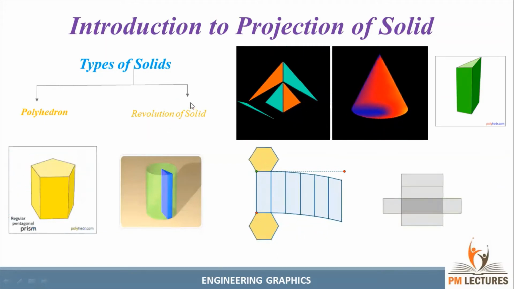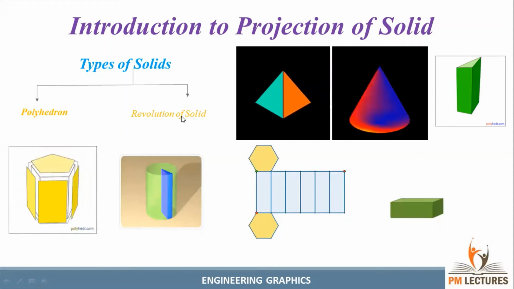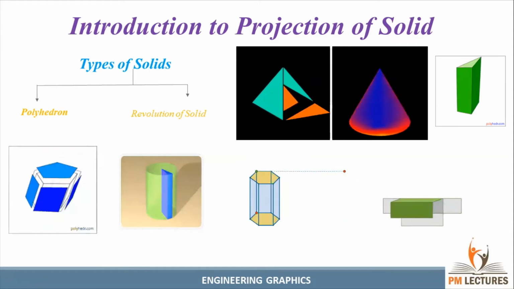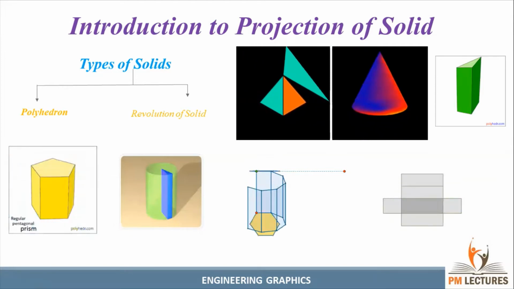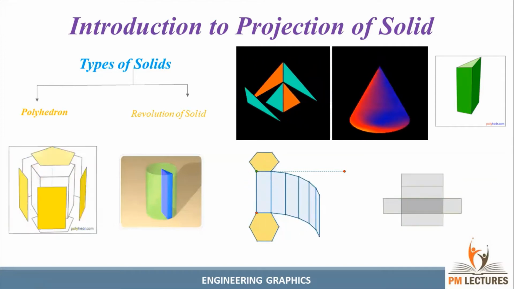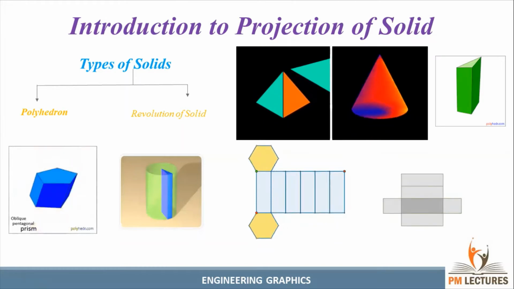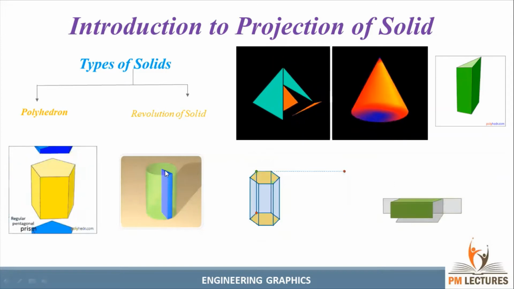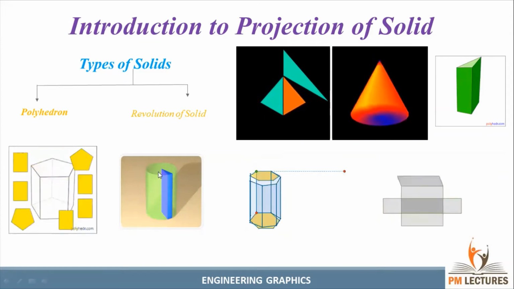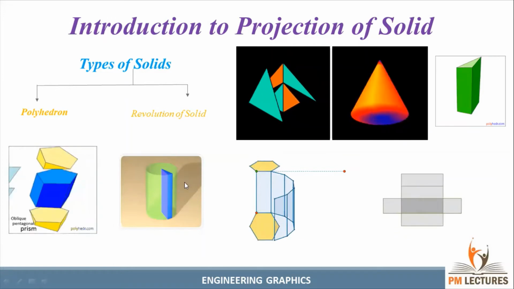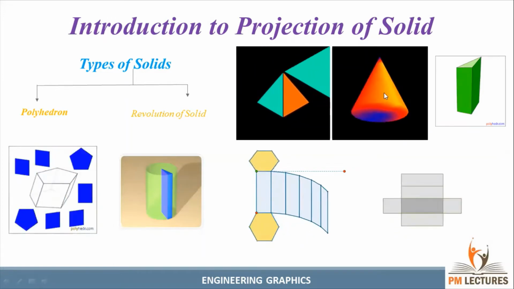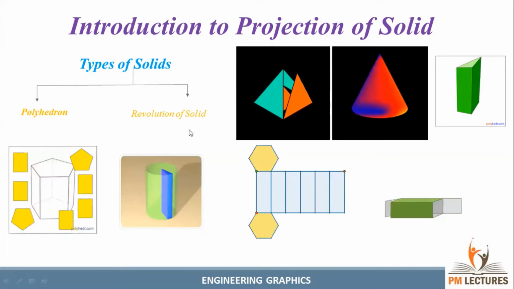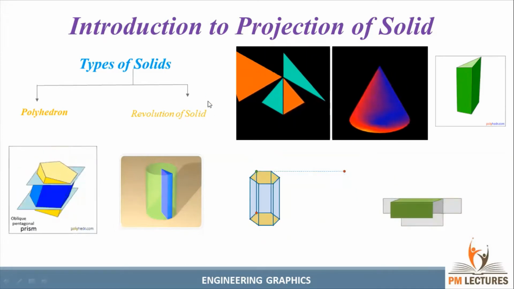Now we can go for the revolution of solids. A revolution of solid is formed by revolving about the axis. At the center of the solid, the axis is the line about which it will revolve and form a solid. For example, if you revolve a rectangular plane about the axis, we get a cylinder. See here, the rectangle face is revolved along the axis, and we get a cylinder. If you see here, when the triangle face revolves, we get a cone. So these are the examples for the revolution of solids, guys. Now we can see the next slide.